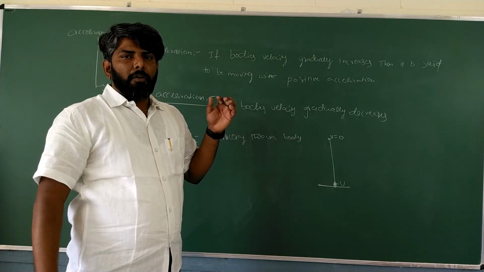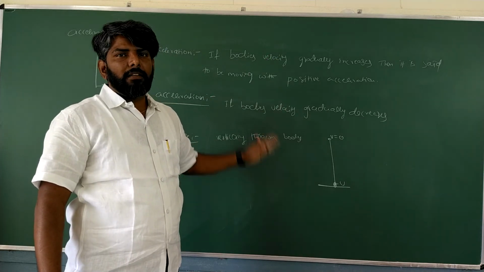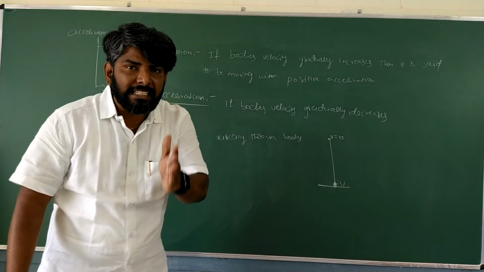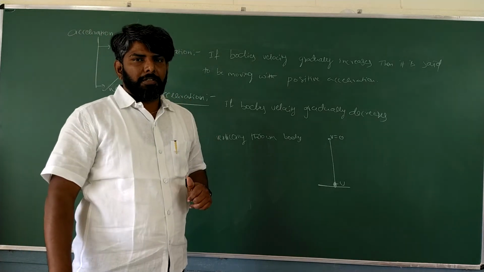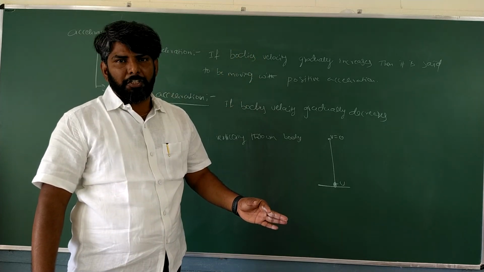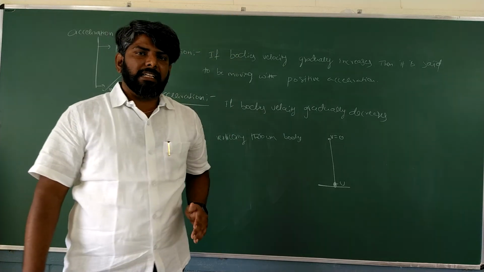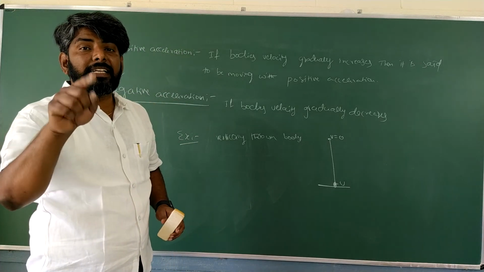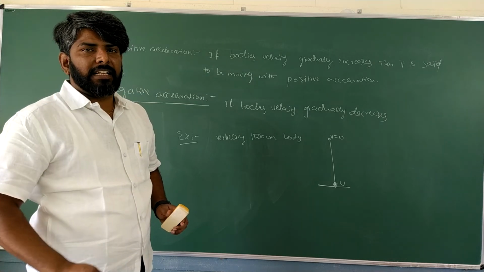Okay? If a body's velocity gradually increases, then it is positive acceleration. If a body's velocity gradually decreases, then it is said to be negative acceleration. Freely falling body, example for positive acceleration. Vertically upward thrown body, example for negative acceleration. Got it? And one more is there, that is called instantaneous acceleration. What's that one?